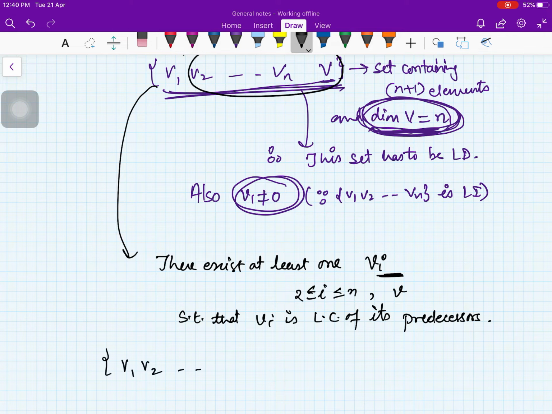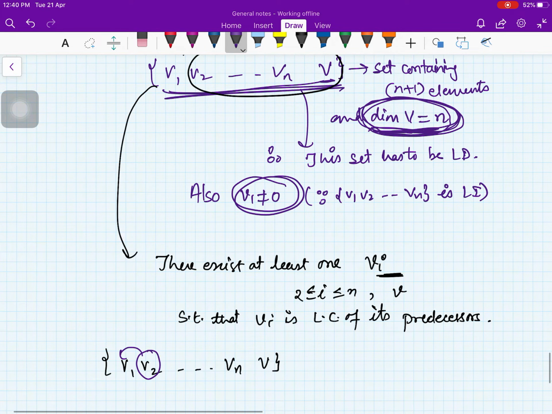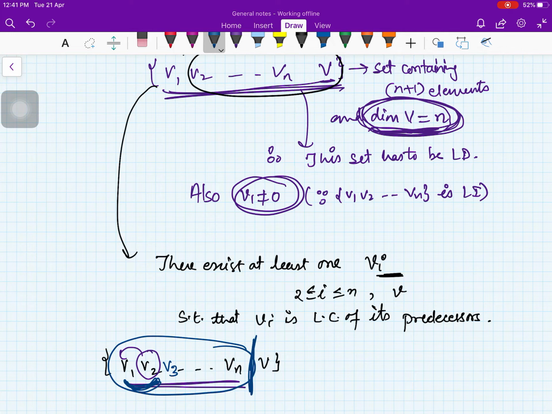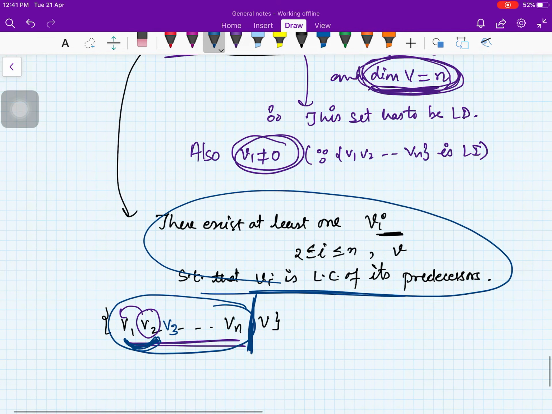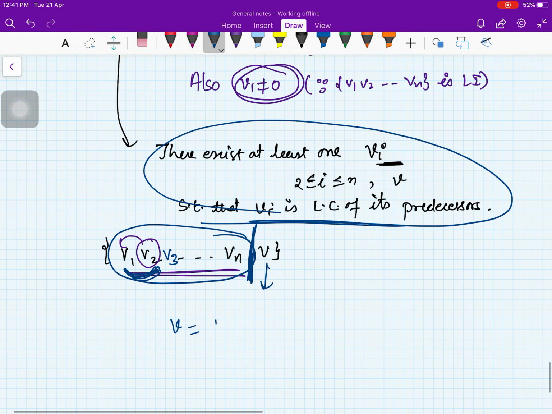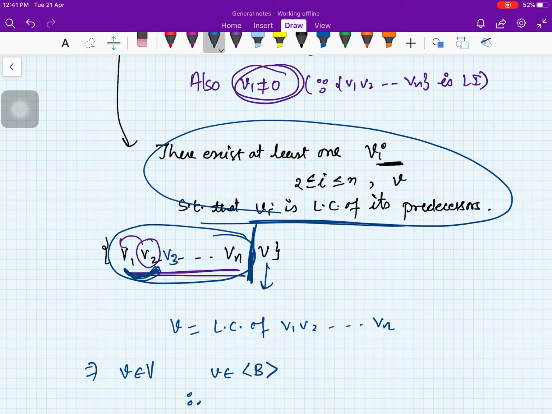Now you see you have this situation: v1, v2, vn, v here. If v2 is a linear combination of v1, that is a contradiction because we are saying these n vectors are linearly independent. And if v3 is a linear combination of v1 and v2, that is also a contradiction to the fact that the first n vectors are linearly independent. So till now you cannot have this property true, which means only v is left. So v is a linear combination of v1, v2, vn. It means that every vector in V belongs to the span of B. Therefore, B is a basis.